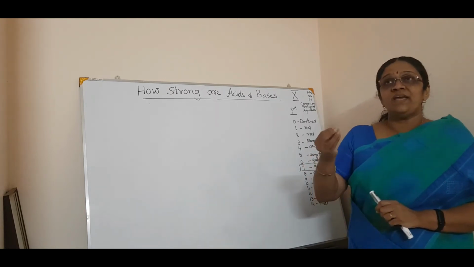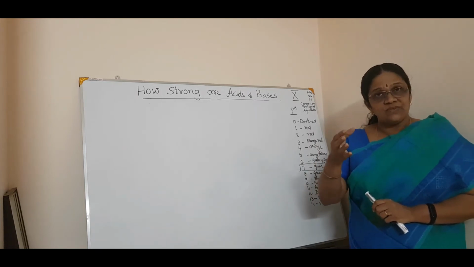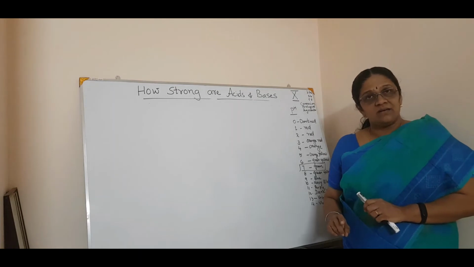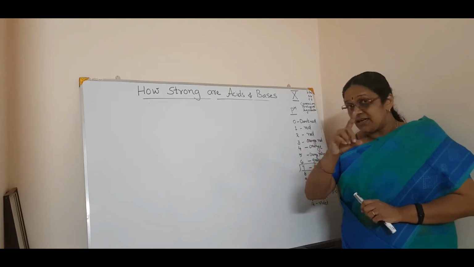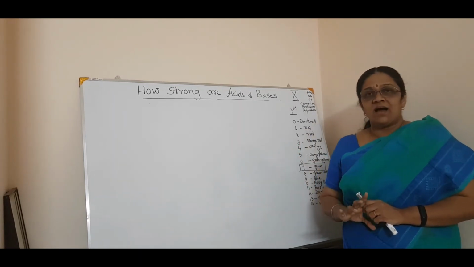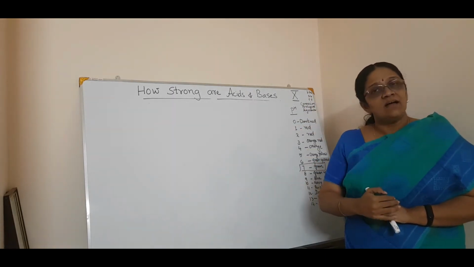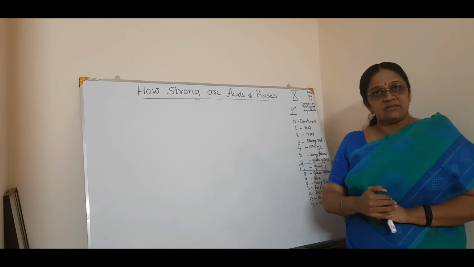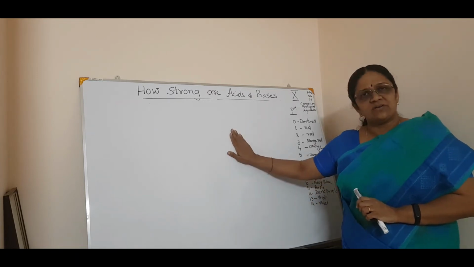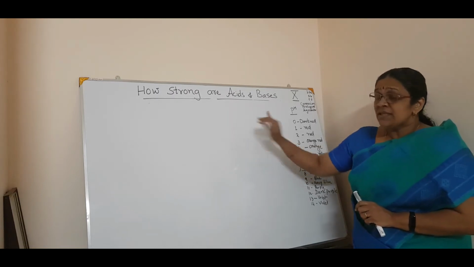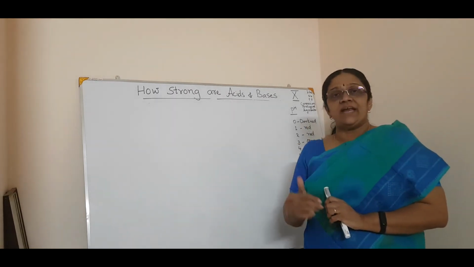And moreover, pH is a value ranging from 0 to 14. That means the greater the pH, the lower the hydrogen ion concentration, or the lower the pH, the higher the hydrogen ion concentration. That's all you have to study for 10th standard about the pH. Now, the importance of pH in everyday life.